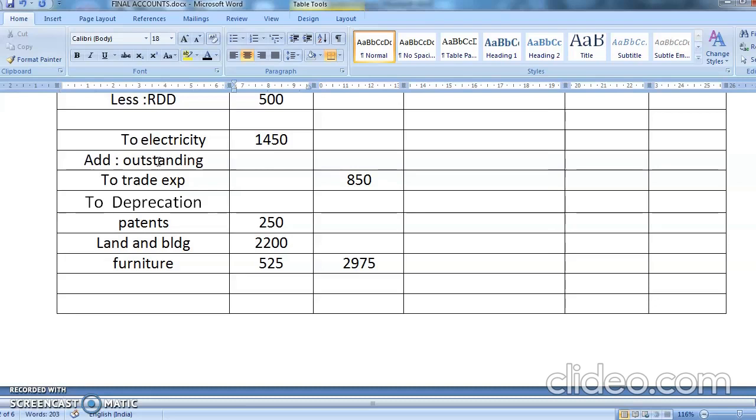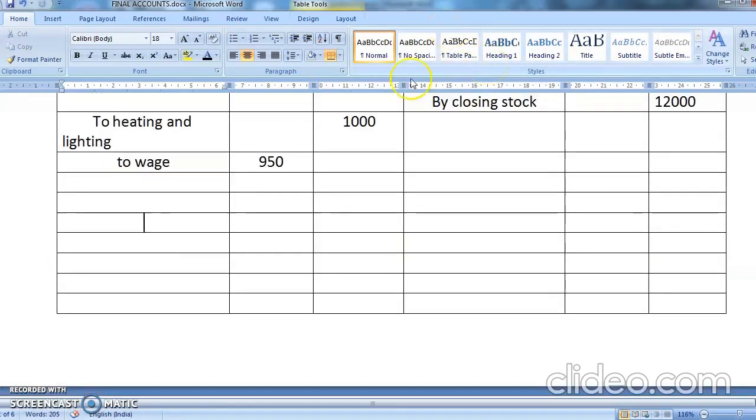Okay. So how much is the outstanding electricity? 200. So you'll add it, it becomes 1,650. The second one is for wages. Add outstanding. How much was the wages? 300.